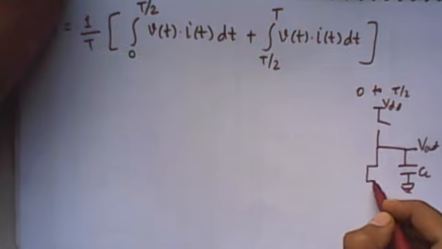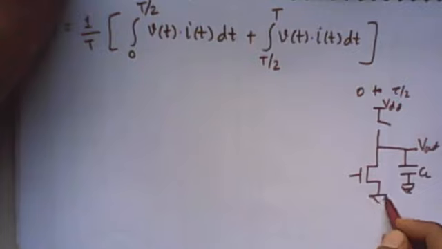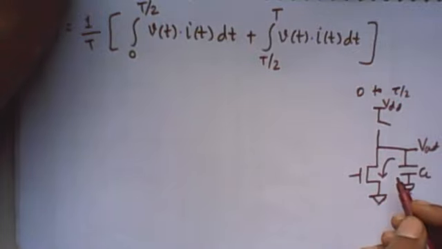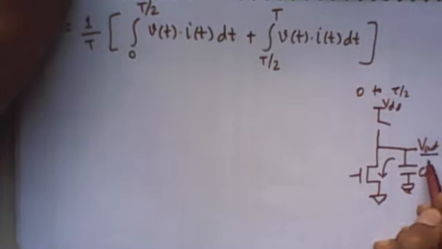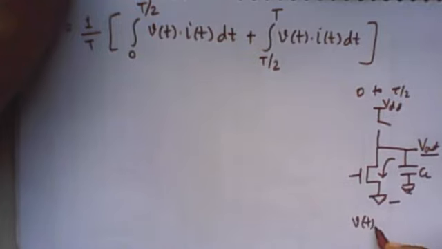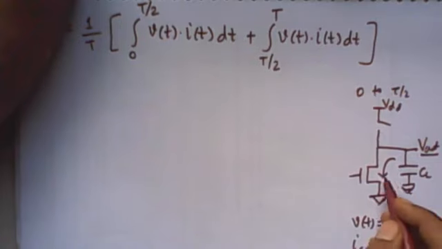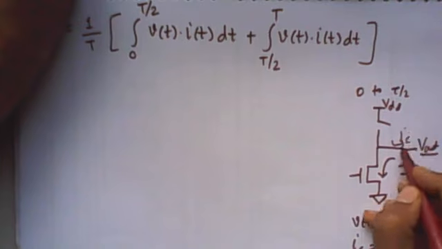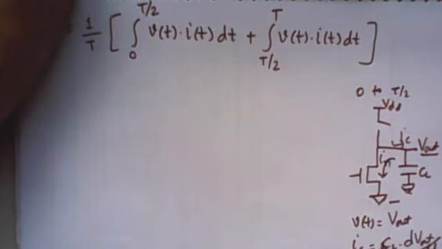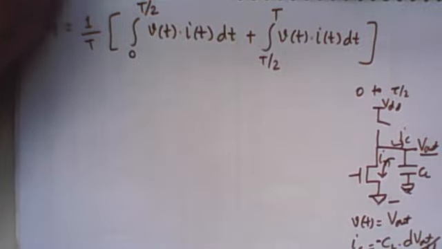The NMOS is conducting, and it is discharging the C load capacitor. So the output voltage is V out minus 0. So V of t is equal to V out, and I_C is C dV by dt, so C_L dV out divided by dt. It is negative because the capacitor current and the NMOS current are in opposite directions. So I is equal to minus C_L into dV out divided by dt.